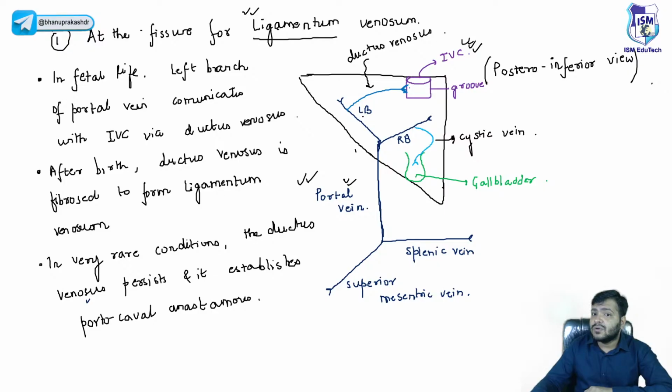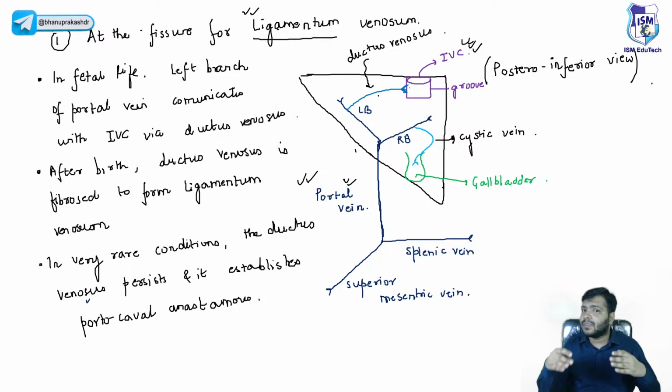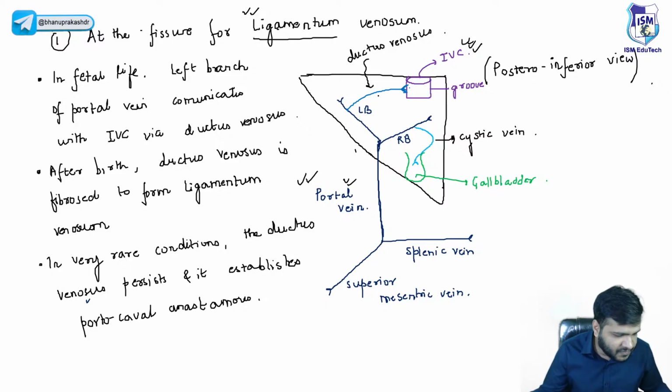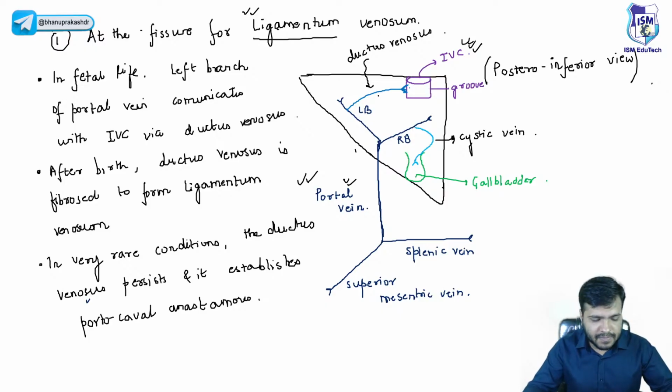The left branch of the portal vein connects to the inferior vena cava through the ductus venosus in fetal life. By birth, what happens? Ductus venosus gets fibrosed and persists as ligamentum venosum. But in a rare condition, if this ductus venosus does not get fibrosed, there will be a connection between the portal vein and the inferior vena cava, and that is how a portocaval anastomosis is formed. I hope this is clear to everyone. In very simple language, I have tried to explain with a pictorial diagram.